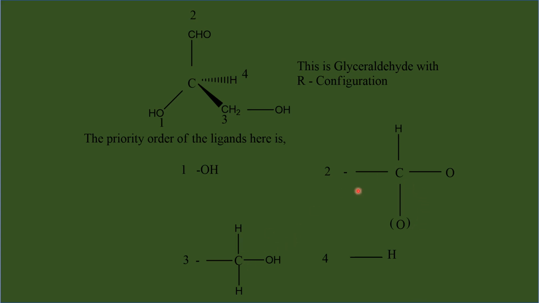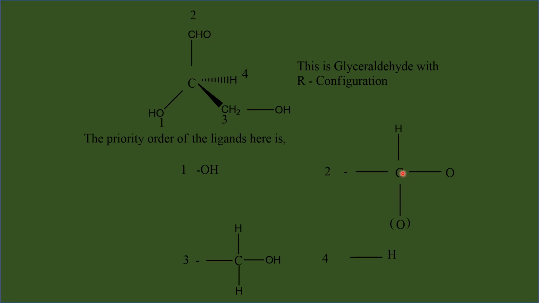Now compare these two groups. Here you have carbon, carbon, and next to the carbon you have hydrogen and two oxygen atoms. And in the case of this group, we have two hydrogens and one oxygen. So this carbon is connected to two hydrogens, one oxygen, and this carbon is connected to one hydrogen, two oxygens.